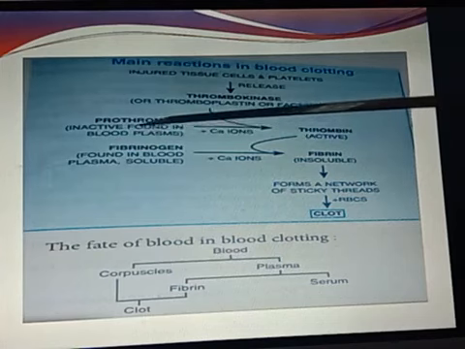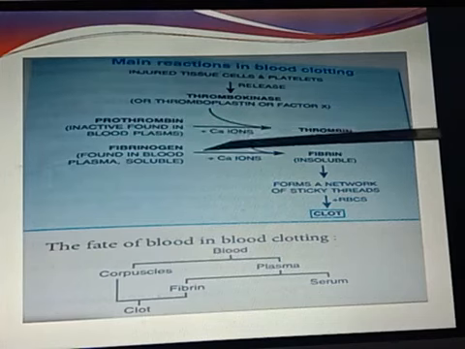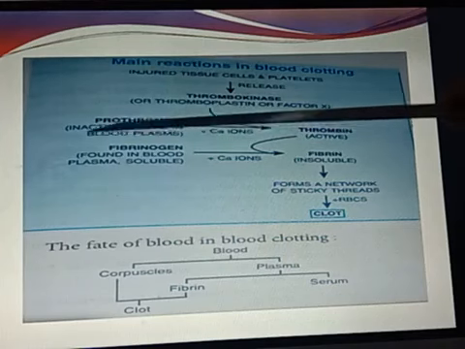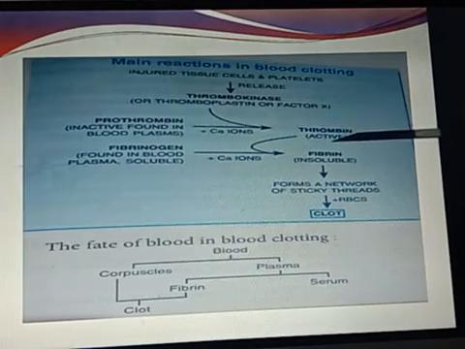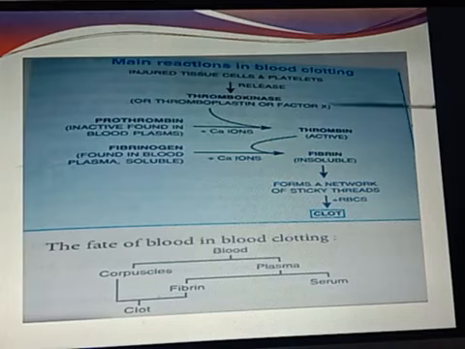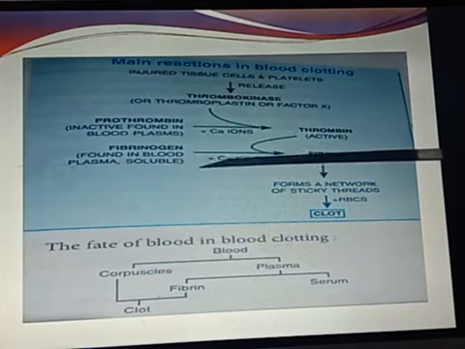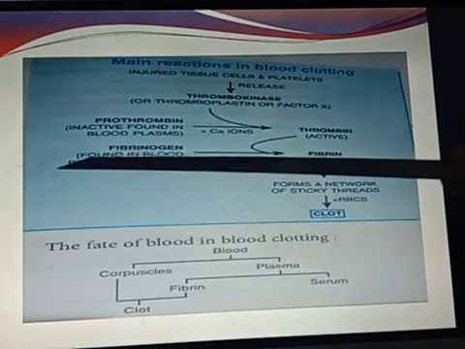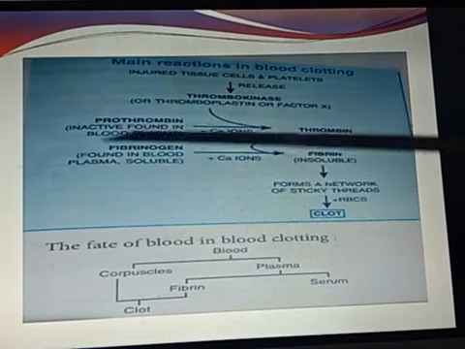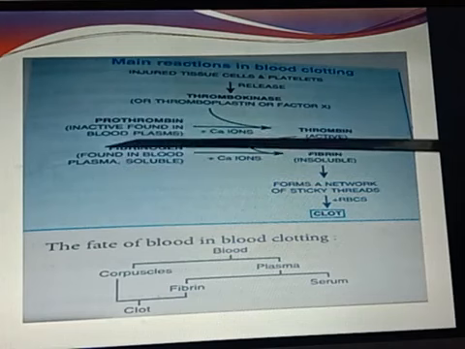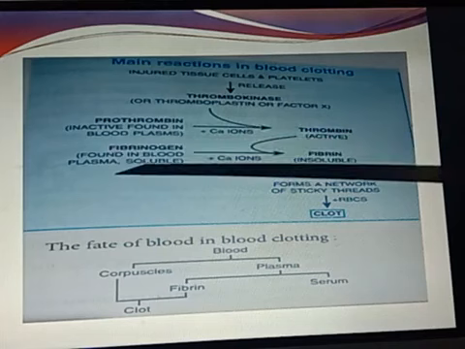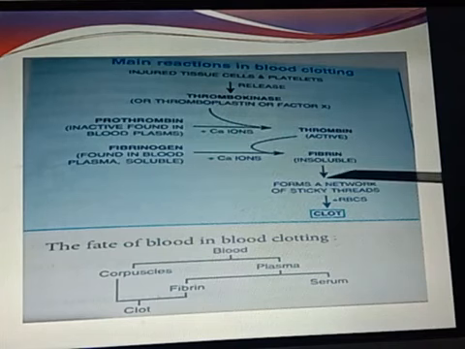Then, in the presence of calcium, and calcium ion is also very important, what will happen? This thrombokinase will convert the inactive form of prothrombin into the active thrombin form. Now what is the function of this thrombin? This thrombin, again in the presence of calcium ion, will convert fibrinogen, which is found in the blood plasma in soluble form, into insoluble fibrin.